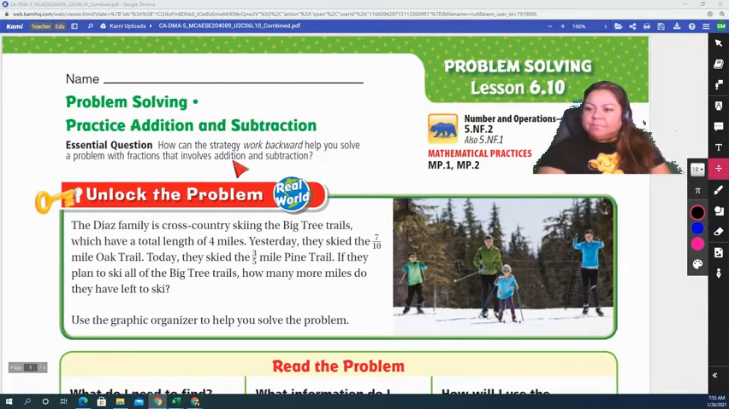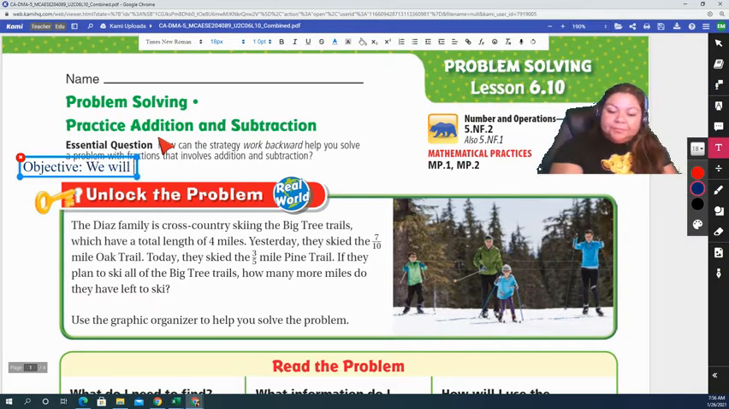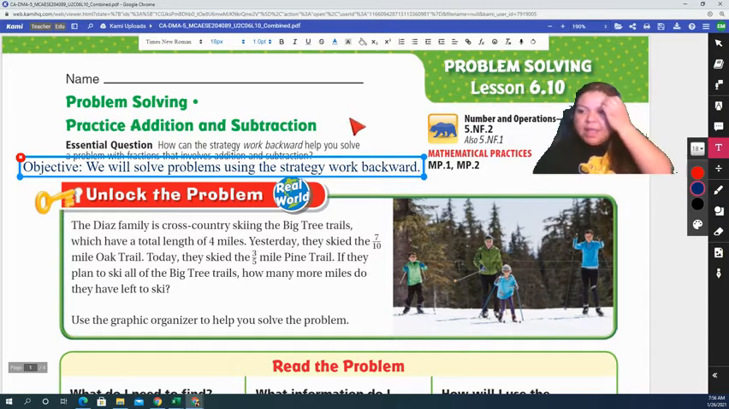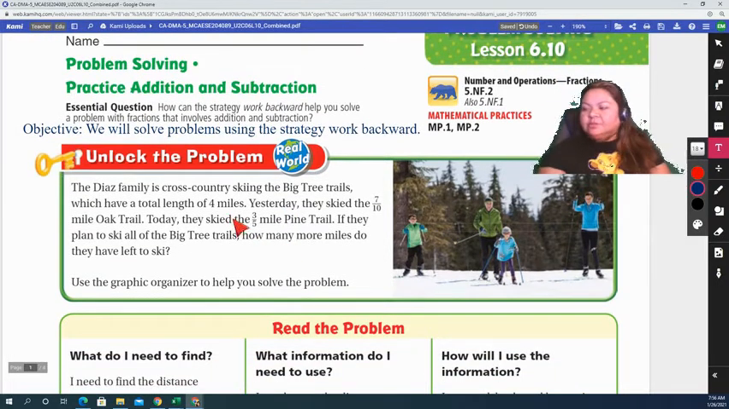So we're going to write our objective here. Let's pick a different color. And so the objective is we will solve problems using the strategy work backward. So that gives us a huge hint, right, about today's problems. We will be working backwards. In other words, starting from the end, going back to the beginning. We'll see what that looks like or what that means.